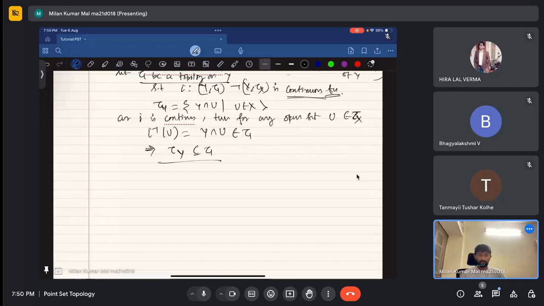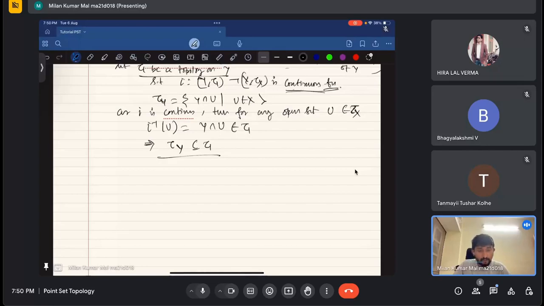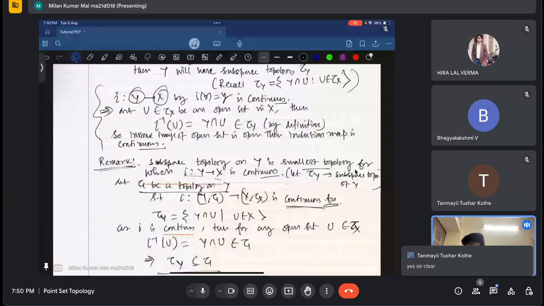Is it clear? If there is any doubt, any small doubt, or you are not able to hear me, you can ask me. Otherwise, I'm going ahead if you don't have any problem. Okay. So is it clear? I think subspace topology is the smallest topology for which the inclusion map will be continuous. Okay. Thank you.